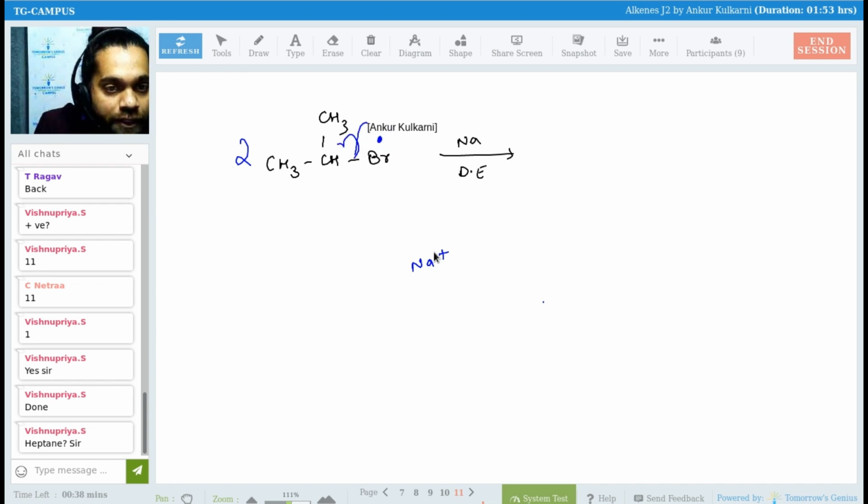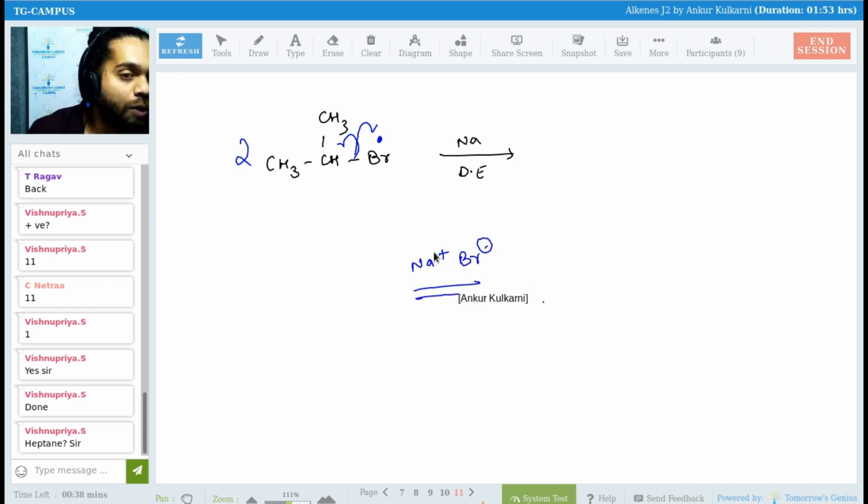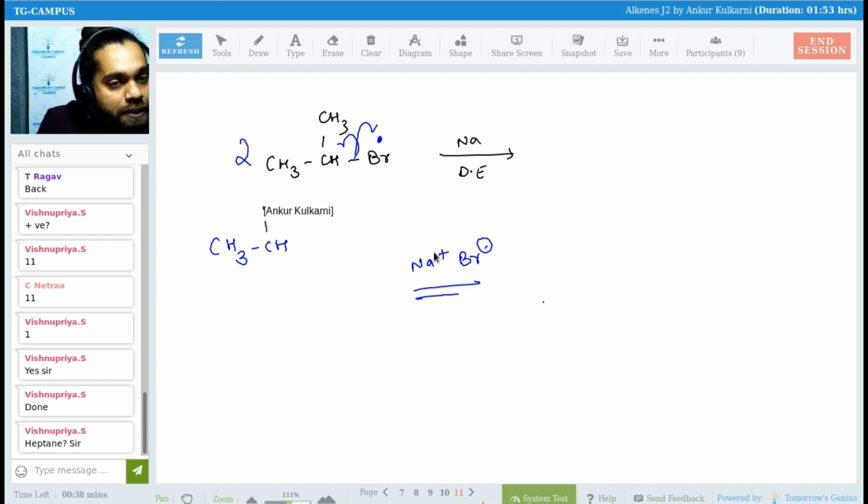This will undergo cleavage. This will break. So Br minus, NaBr has gone out. Now what I have got? I have got 2 radicals of CH3, CH, CH3 radical. Why is it that difficult? It was so easy.